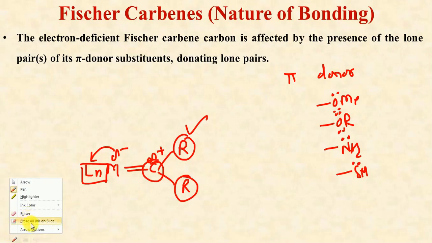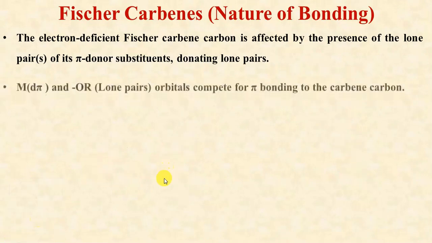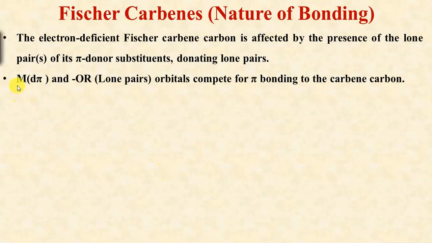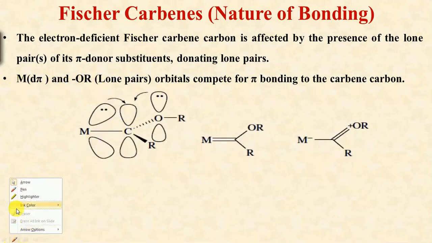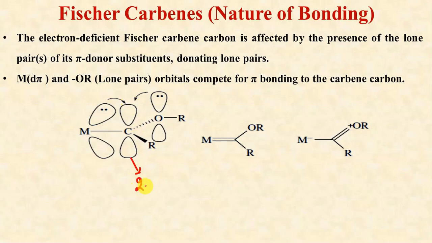How will this happen, let me show you. So this is M, d pi and OR, they compete, because I told you earlier that the metal has d pi electron density, we have a vacant 2pz orbital on the Fischer carbene, and we have this alkoxy group, in which the oxygen atom has a pair of electrons.